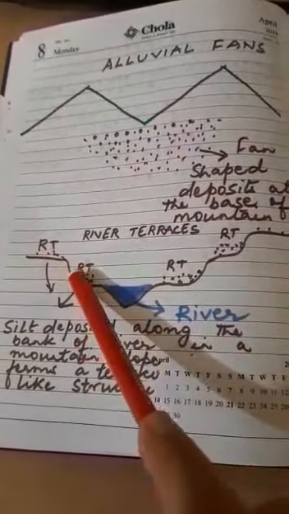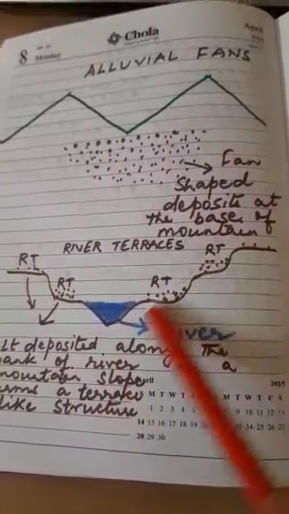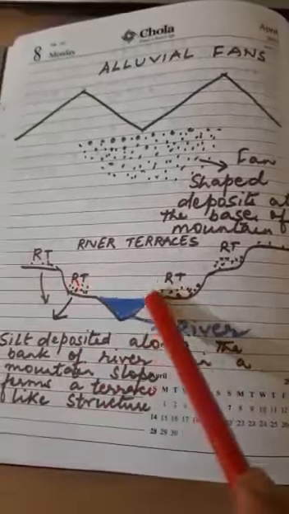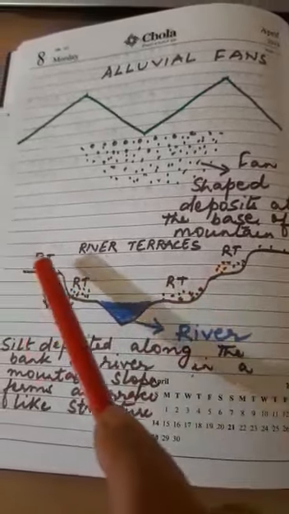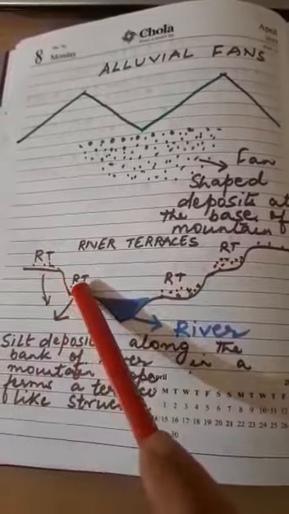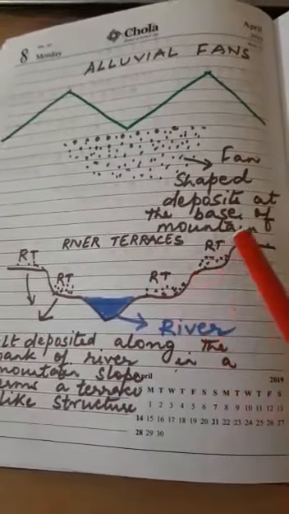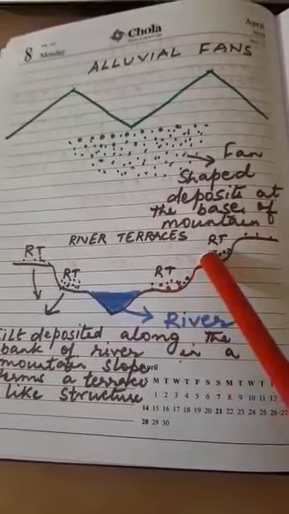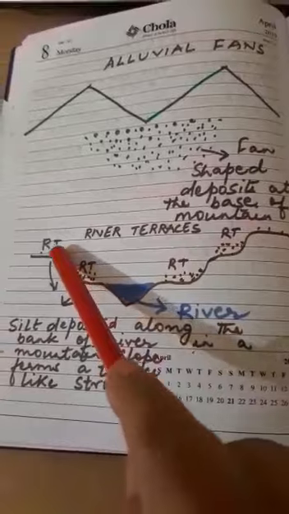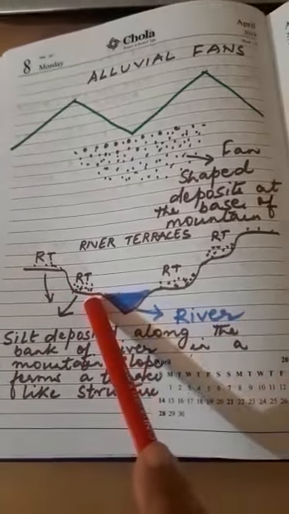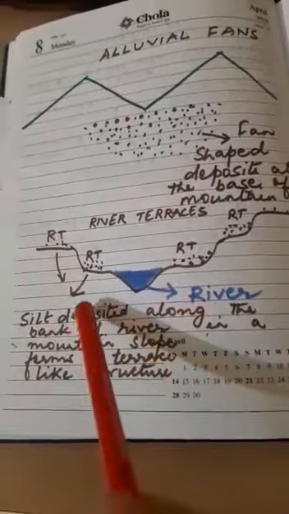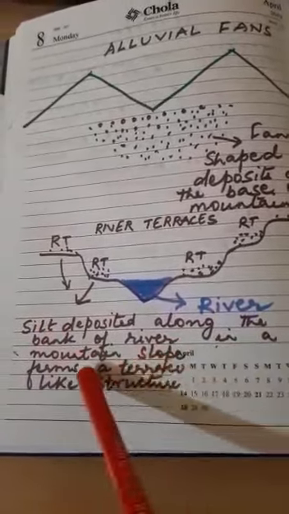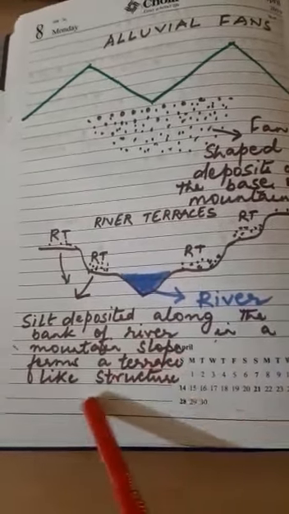Here I have made the diagram of river terraces. See, here the river is flowing through the mountain, and the banks of the river are at a higher level. Now these banks get deposits of the silt that is carried by the river, and these finer particles make the soil fertile, and hence they can be effectively used for cultivation. Here I have written silt deposited along the bank of a river in a mountain slope forms a terrace-like structure.